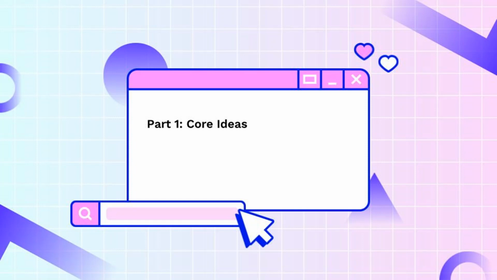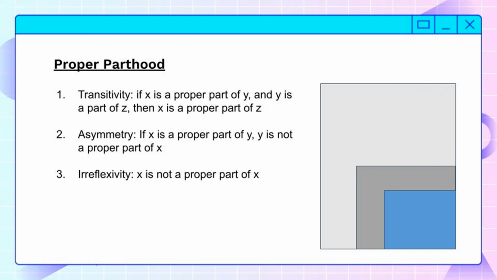If you're going to read anything on the subject, or if you're going to learn anything on the subject, you're going to need at least a decent understanding of these ideas. So first, proper parthood. Proper parthood is when you have a whole thing which has parts, and there's more than one part. So a proper part is going to be just one of the many parts that a whole has. If you think of a wall, the wall is composed of many boards or many bricks or something. The bricks are each a proper part of the wall because they form parts of the wall, and they are also not the whole wall at the same time.